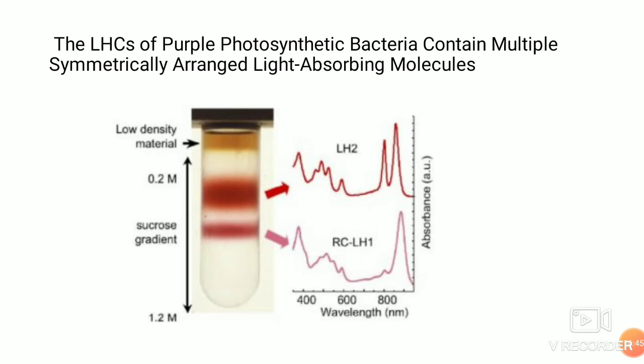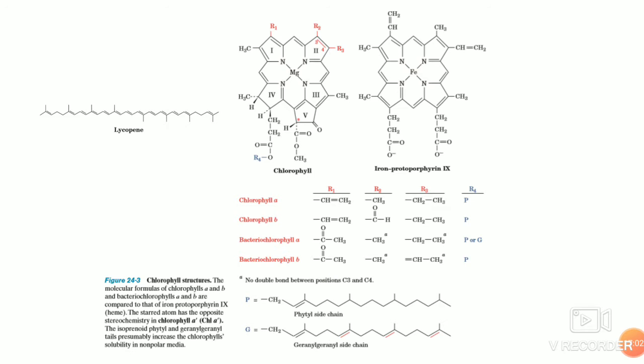Now the reaction center is what gets excited. Apart from the reaction center chlorophyll molecules, you have other chlorophyll molecules also, and you have accessory pigments like lycopene and beta carotene in these reaction centers.